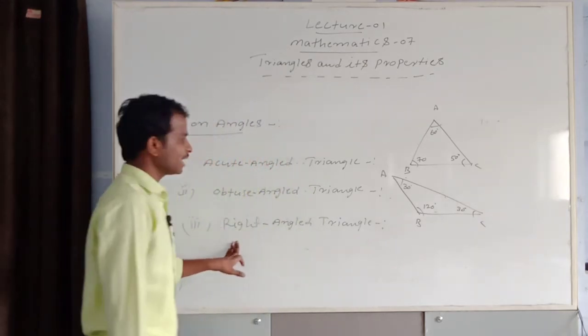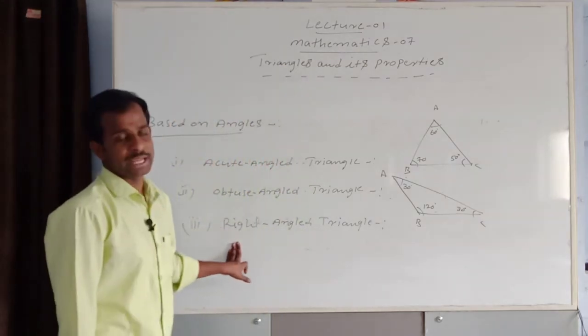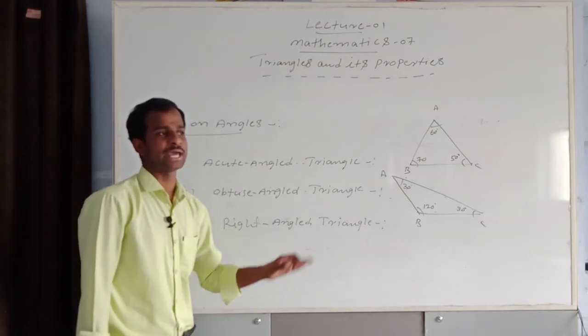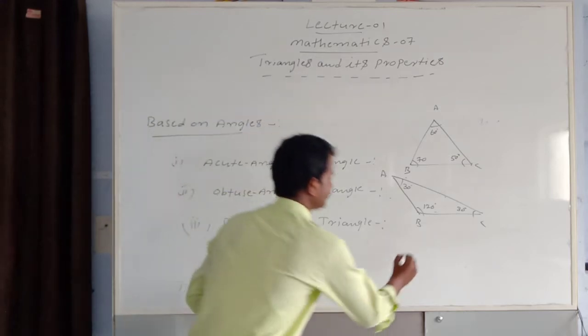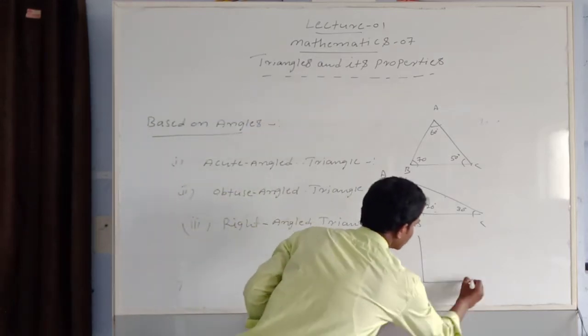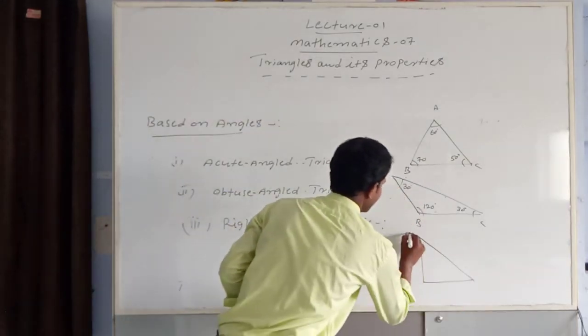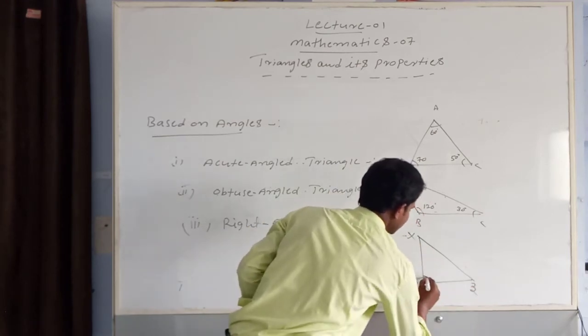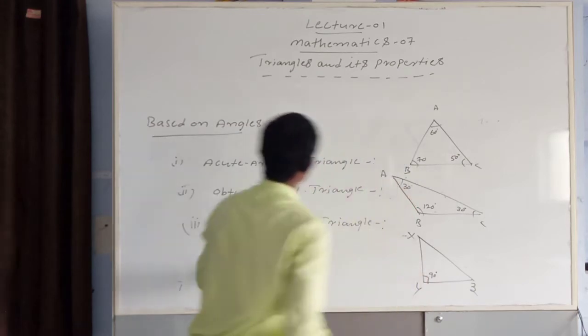And next, right angle triangle. Any one angle is a right angle. Right angle means any one angle is 90 degrees. This figure, triangle, I am giving X, Y, Z. This is 90 degrees.